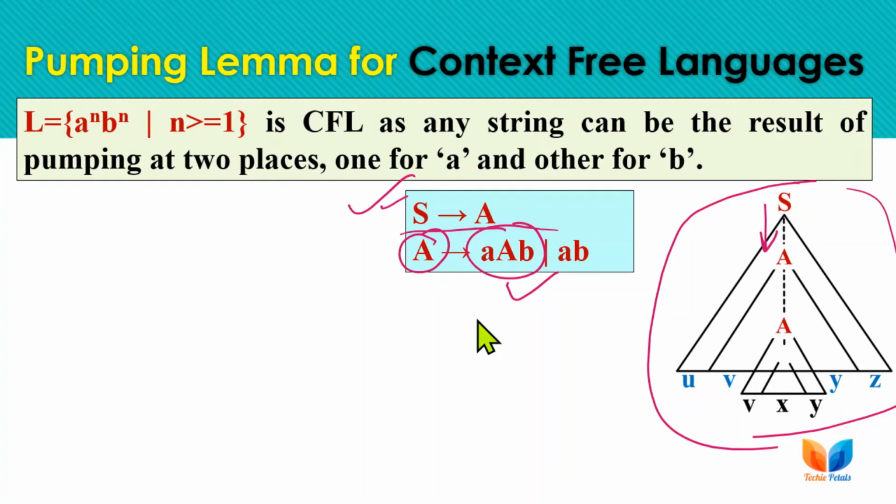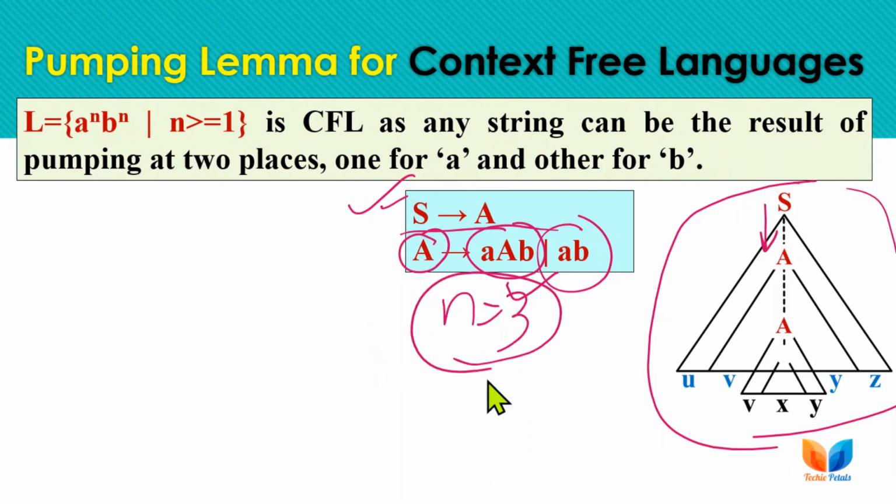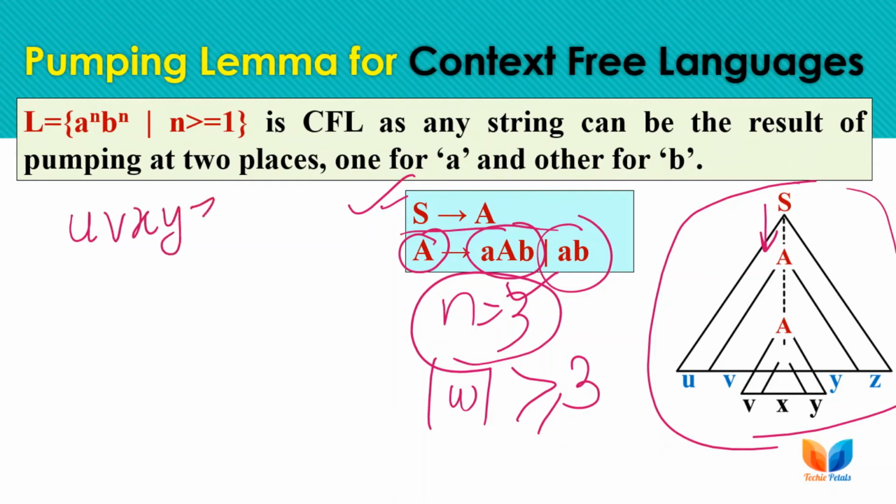So let's take a sample string. As AB is the minimum string to be accepted, which has length 2, the value of n must be 3. All the sample strings that we take here must be greater than or equal to 3, and we will be dividing the string into 5 parts: U, V, X, Y and Z. Out of these, U and Z can be null, but these 5 sections are required.